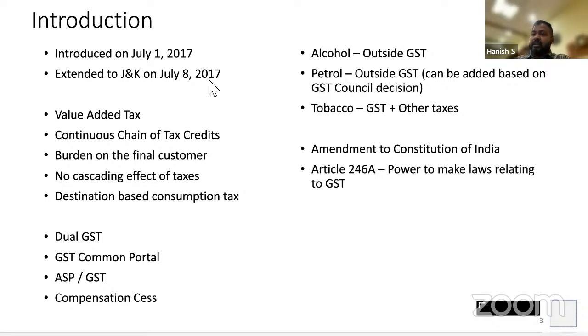When the amendment took place, it was Article 246, very easy to remember. What is Article 246? It is for amendment, so it is 246A. Don't write all this logic in the exam; this is only for us to remember. 1, 2, 3 doubled is 246, and this amendment makes it 246A. Article 246A was introduced. Don't write section; in the Constitution there is no section, there is article.